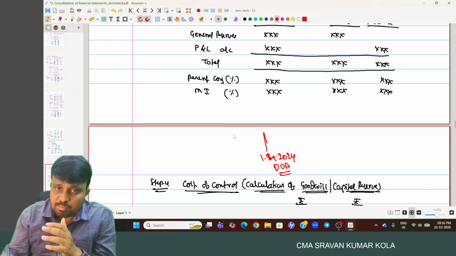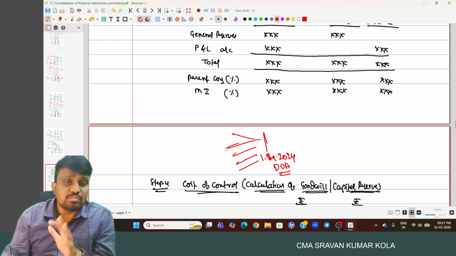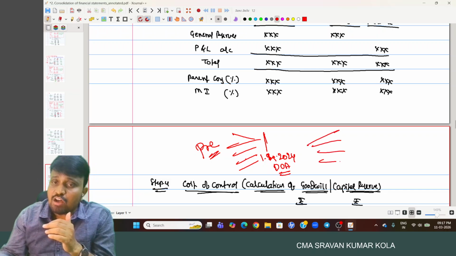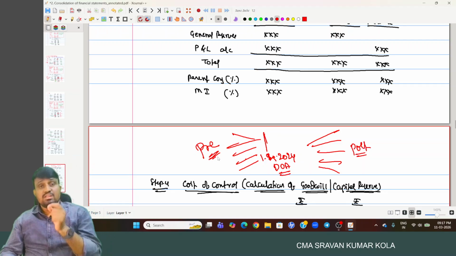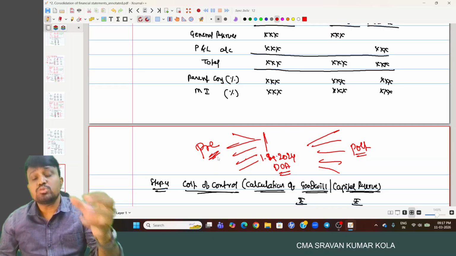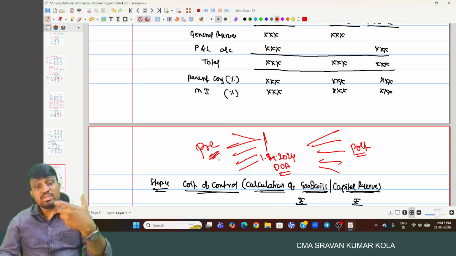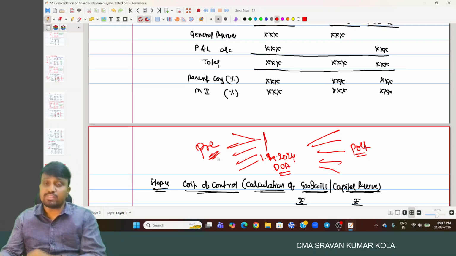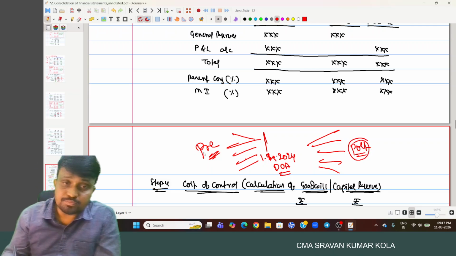The period prior to the date of acquisition is called the pre-acquisition period, and the period subsequent to the date of acquisition is called the post-acquisition period.